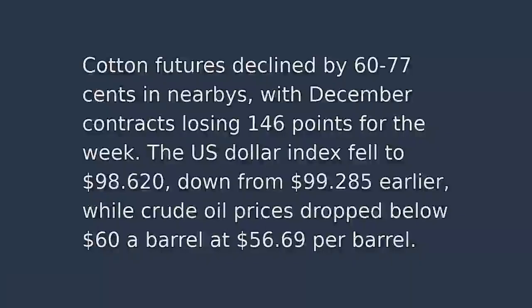Cotton futures declined by 60 to 77 cents in near-buys, with December contracts losing 146 points for the week. The US dollar index fell to $98.620, down from $99.285 earlier, while crude oil prices dropped below $60 a barrel at $56.69 per barrel.